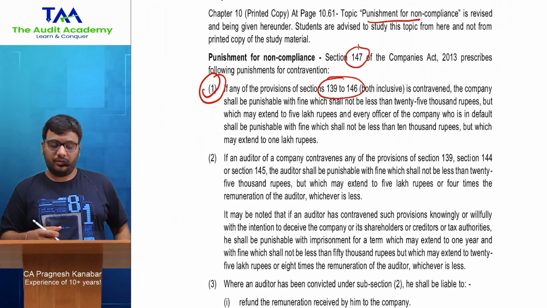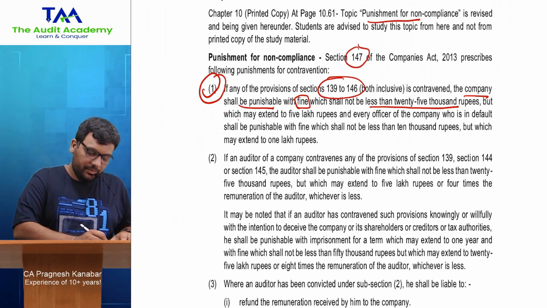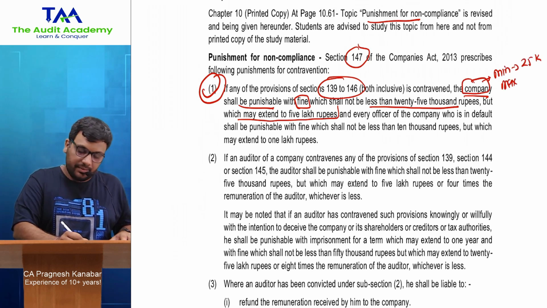All right, so section 147 subsection 1, for violating sections 139 to 146, the provisions that we have discussed in the company audit chapter, the company shall be liable with fine which shall not be less than 25,000 rupees but which may extend to 5 lakh rupees. So for the company, the minimum is 25,000 and the maximum is 5 lakhs.